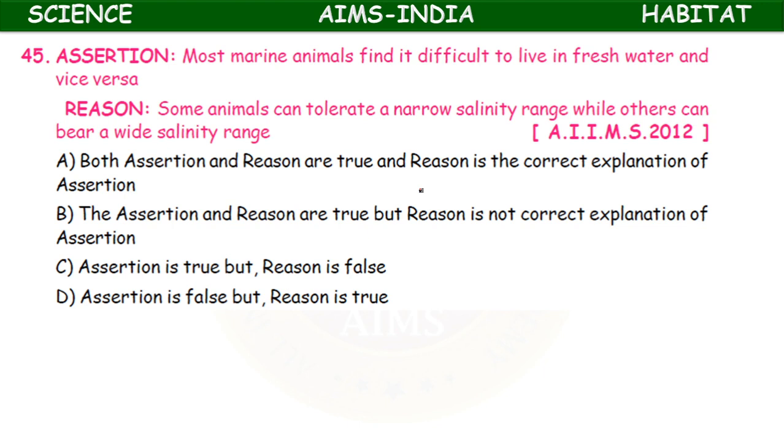Most marine animals find it difficult to live in fresh water, and most freshwater animals find it difficult to live in marine water. Vice versa means that. So assertion is true. Reason, some animals can tolerate a narrow salinity range while others can bear a wide salinity range. Okay, so here assertion is true, but reason is false.